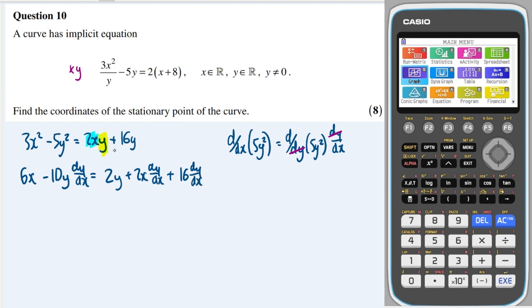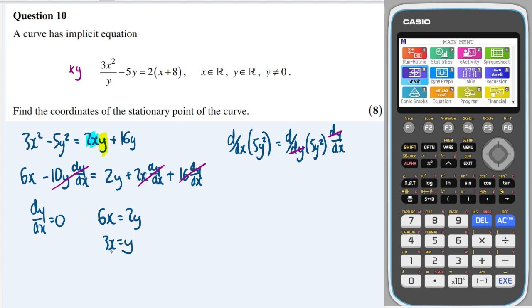It hasn't actually asked me to find an expression for dy by dx, so I don't need to collect up all the dy by dx's and then factorize and then divide. Instead, I can just find the stationary point by setting dy by dx equal to 0 in this form. And when I do that, then these will just go to 0, which means I'll be left with 6x is equal to 2y, so 3x is equal to y.